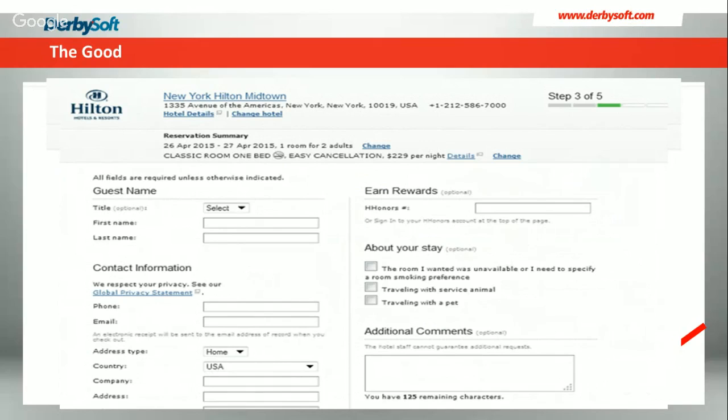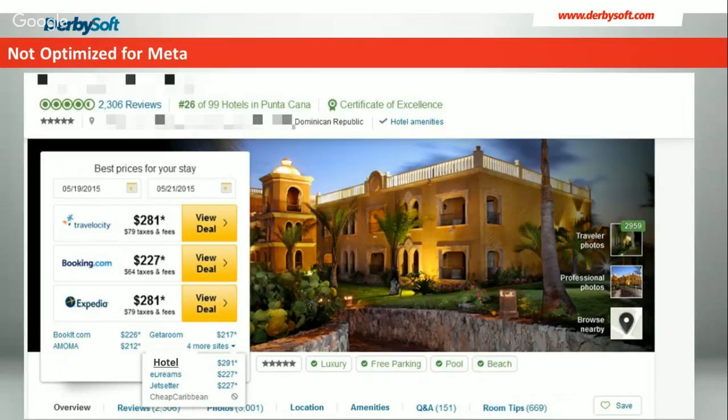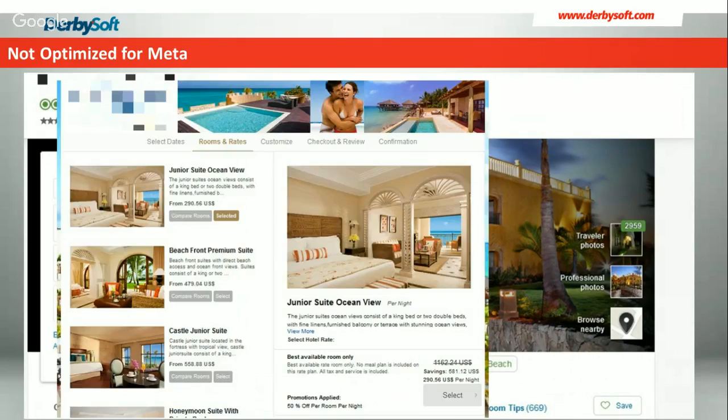Now let's look at another example of one that's not optimized for meta specifically, although it has a very good website, very good booking engine, just not from a meta perspective. And of course, we've hidden the names to protect the innocent, if you will. But in this example, we see the hotel listing. So I click on that. I get to the booking engine. Now, immediately, one of the challenges here is a question of where do I go for my next step? My instinct is to click on that button that's colored up there at the top. But in fact, I need to go down here to the bottom right and click on that button.